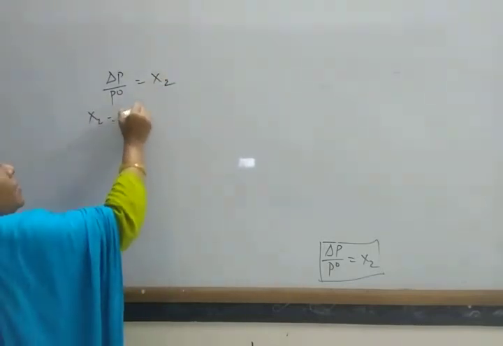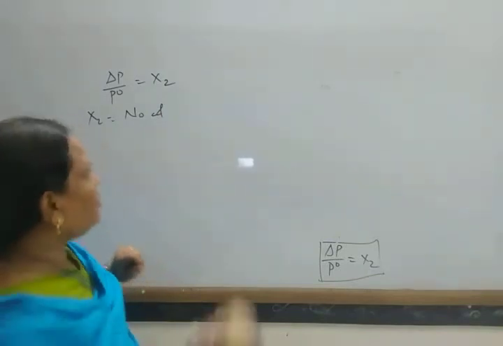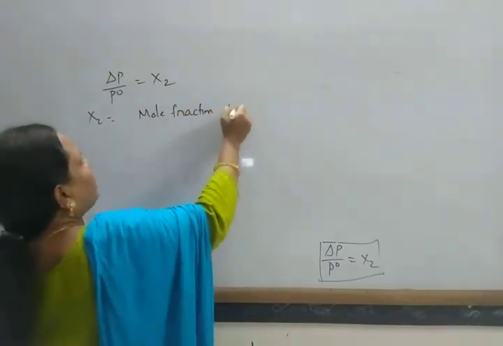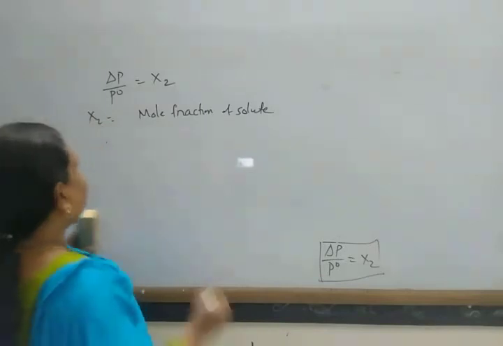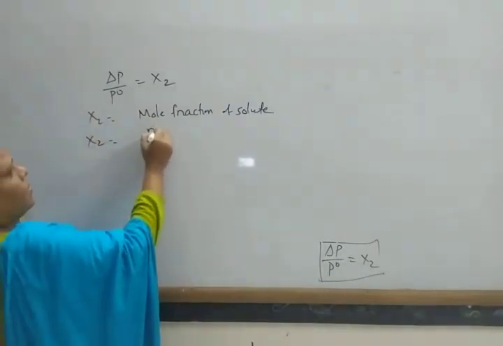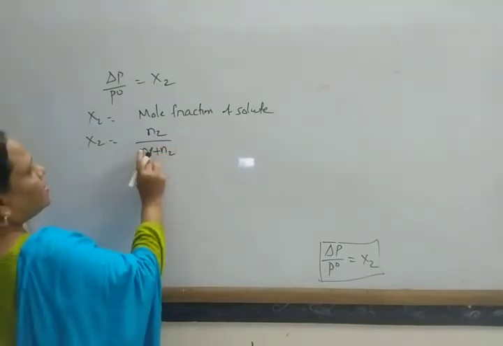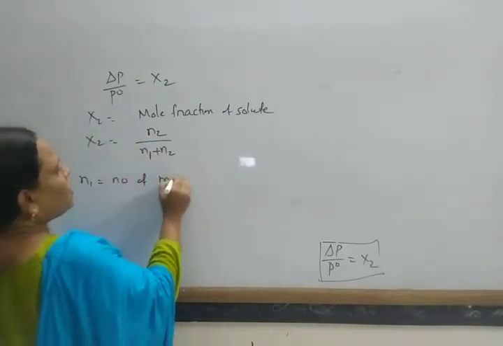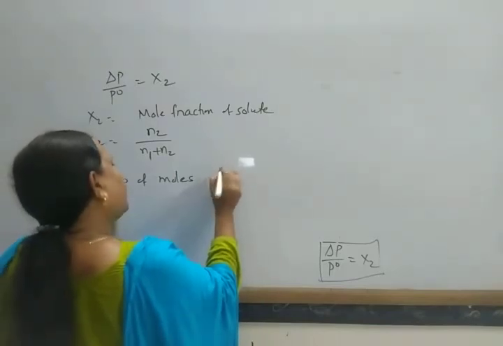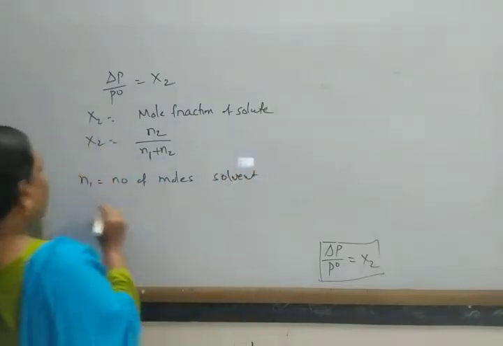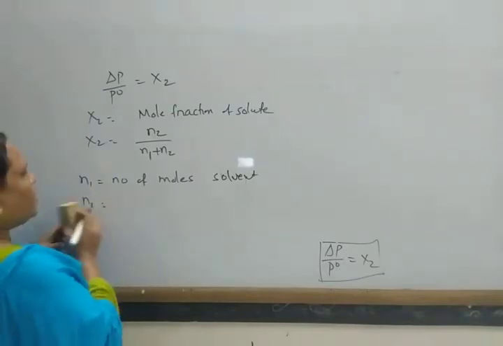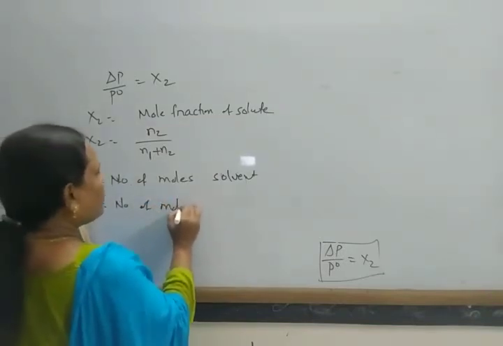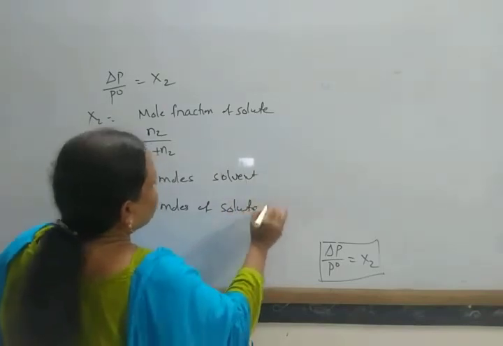What is X2? Mole fraction of solute. And what is this X2? X2 equal to N2 by N1 plus N2, where N1 is the number of moles of solvent and N2 is the number of moles of solute.